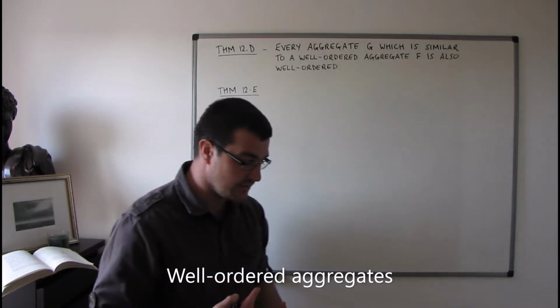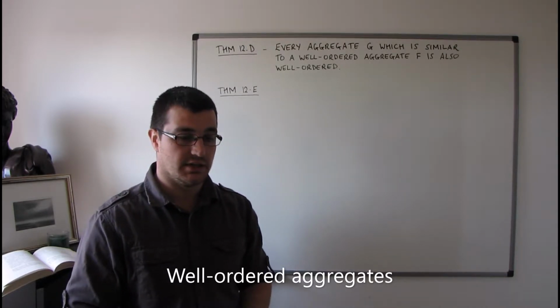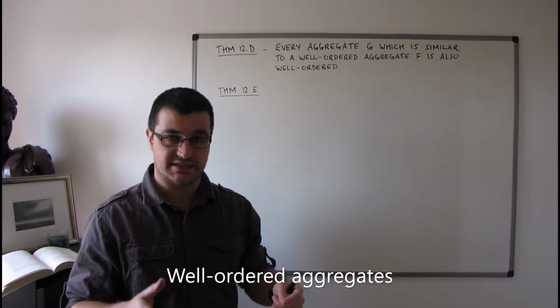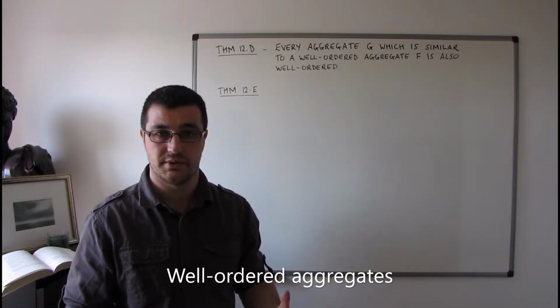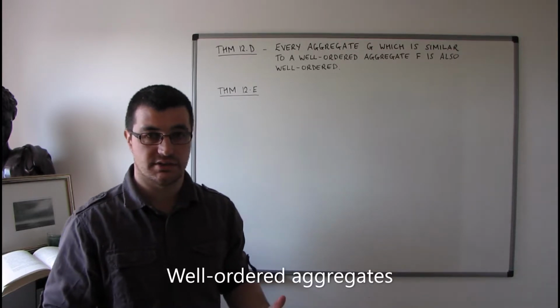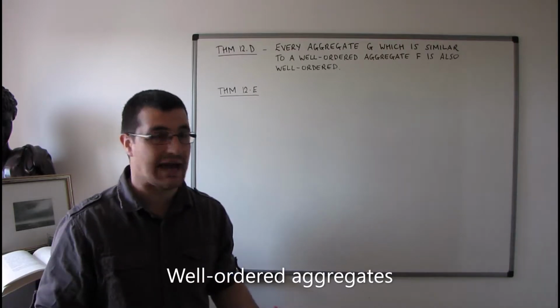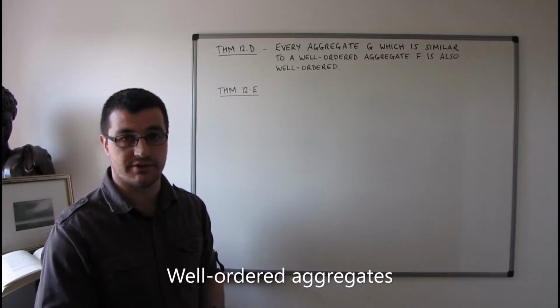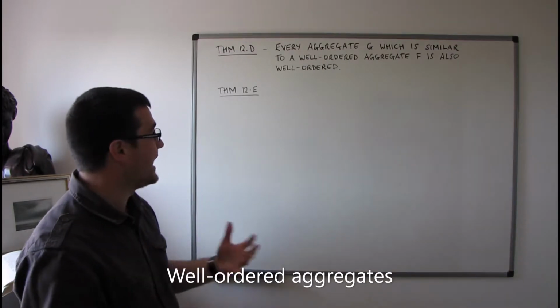So this idea of well-orderedness doesn't depend on specific aggregates, only the ordinal type of the aggregates. That's what determines whether it's a well-ordered aggregate. It's nothing to do with the specific nature of the elements of that aggregate.